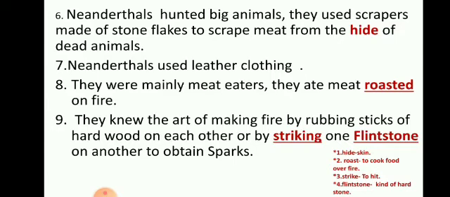By striking the flint stone on one another, the spark was there and they were able to light the fire. In this way, by these techniques, they produced fire, and whatever flesh was available, whatever dead animal was available, they used to roast the meat and then consume.